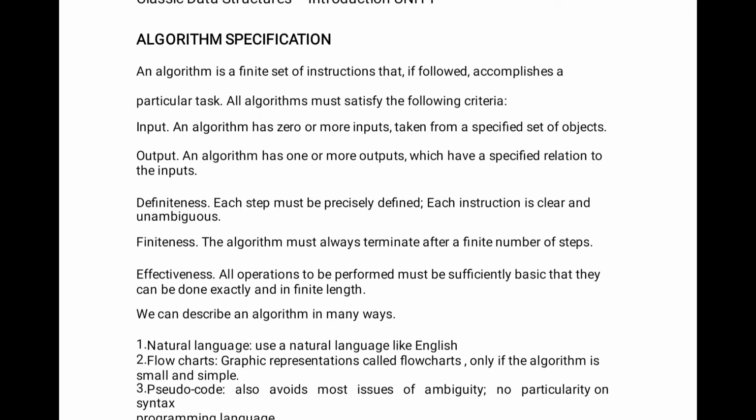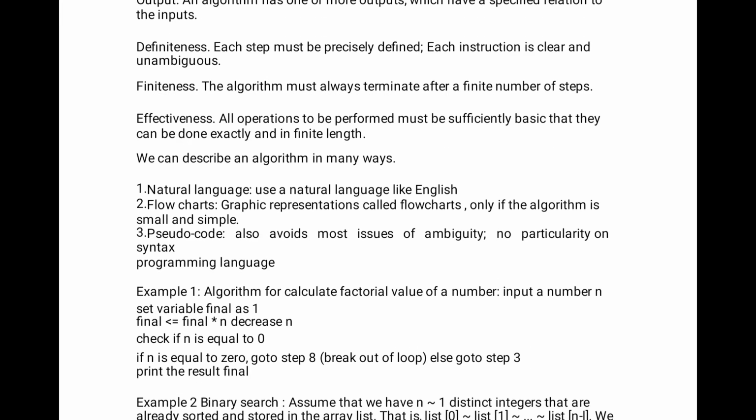There are many ways of describing an algorithm. How will you describe it? By using a flowchart, or pseudocode, or whatever language we are using, which is called natural language. So there are three ways to describe an algorithm: natural language, flowchart, and pseudocode. Natural language is a language like English, in which we can simply write the process.